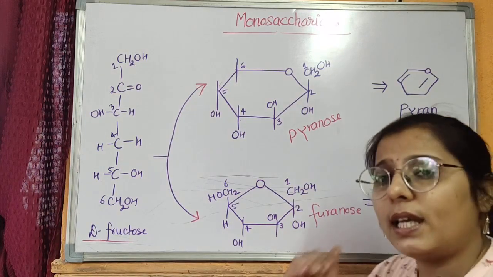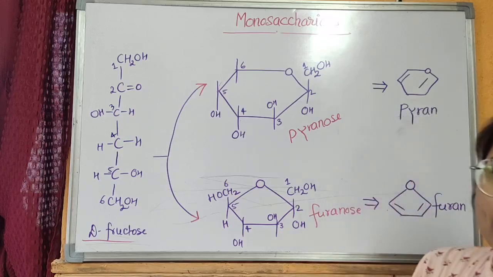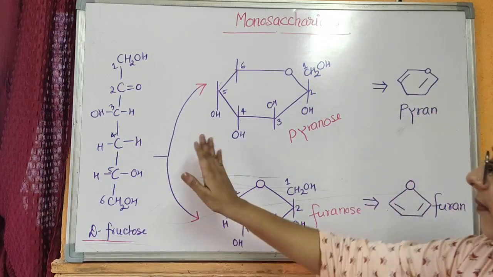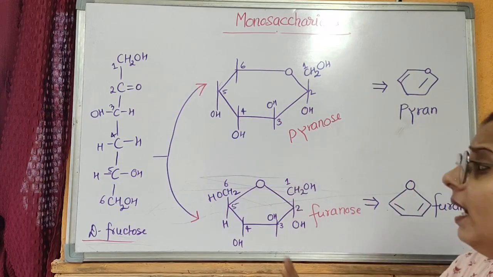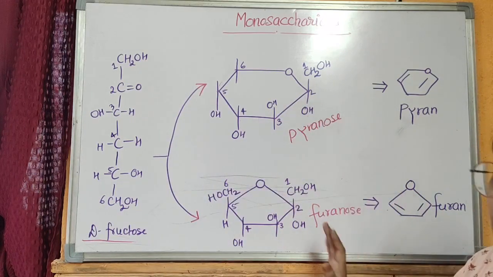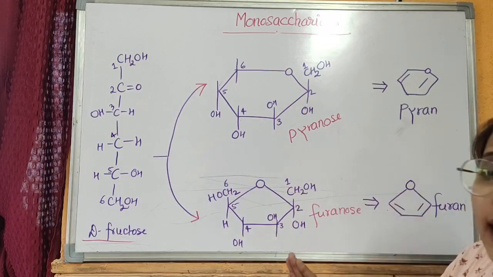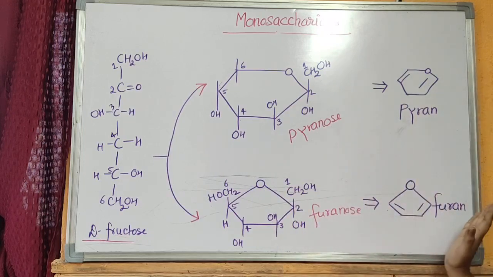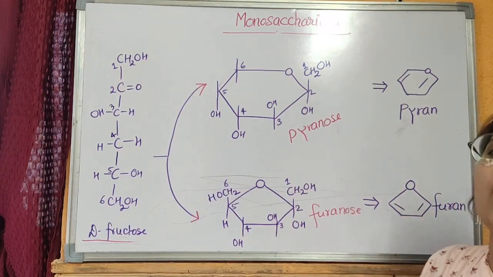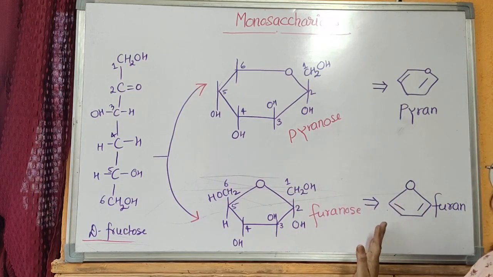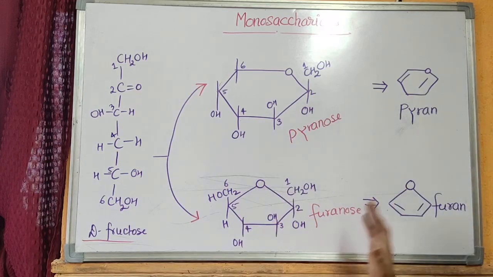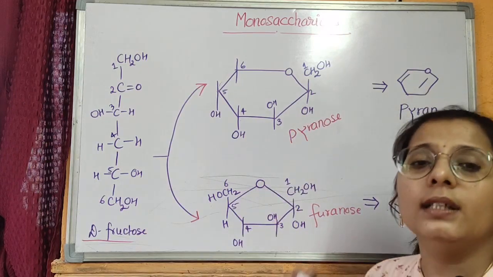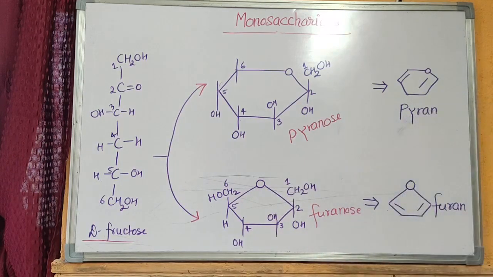When a monosaccharide is kept in an acidic or aqueous solution, the two structures, pyranose and furanose, are formed, and both of these structures are similar to the pyran and furan molecules, so they are called pyranose and furanose. Similarly, the other monosaccharides form the same structures and they are named after these two molecules.